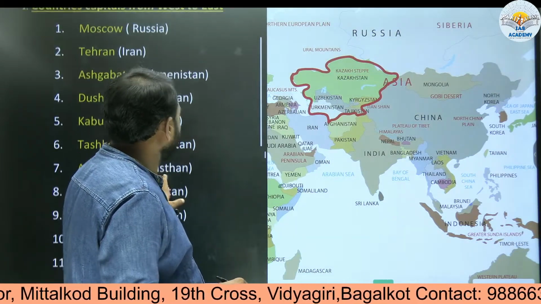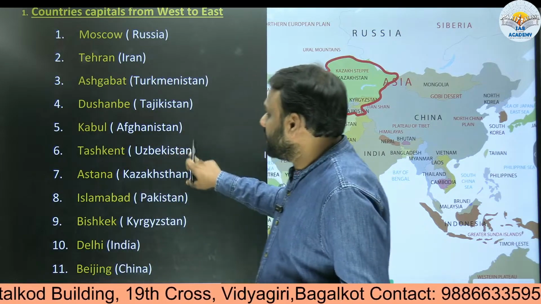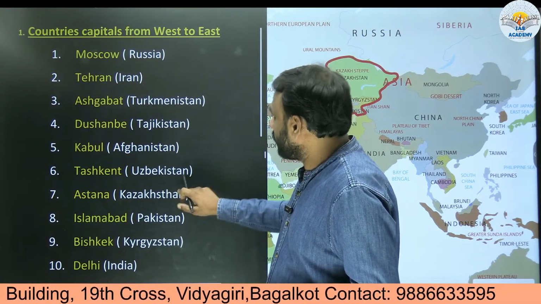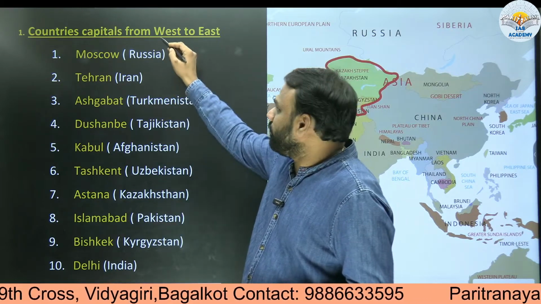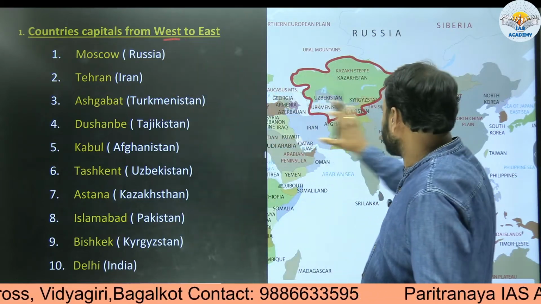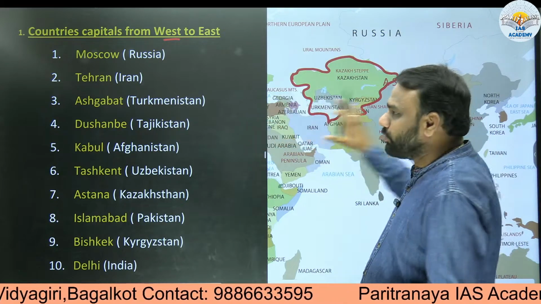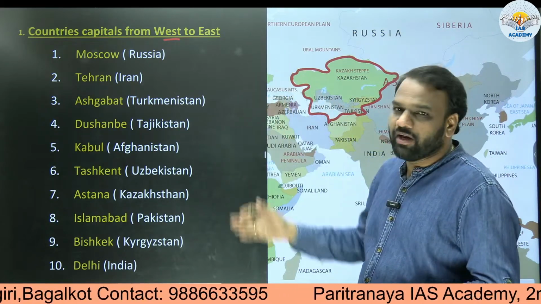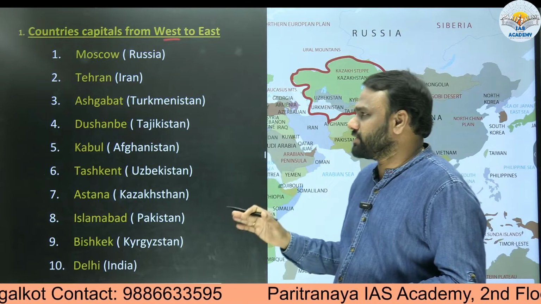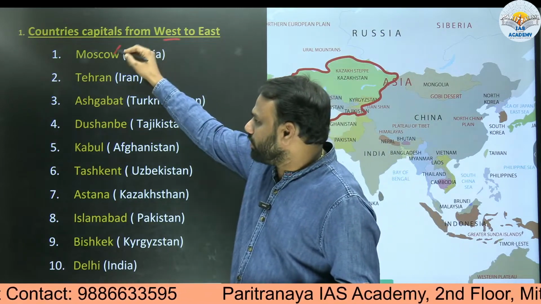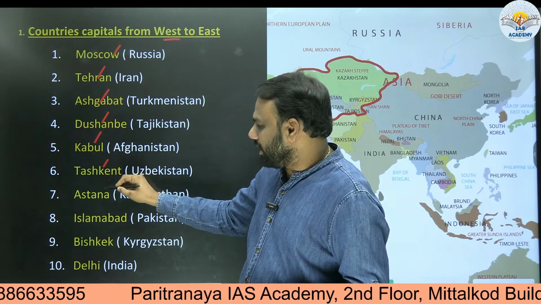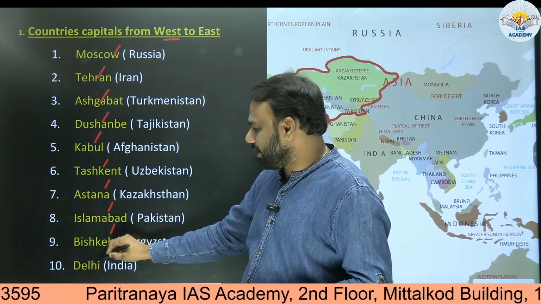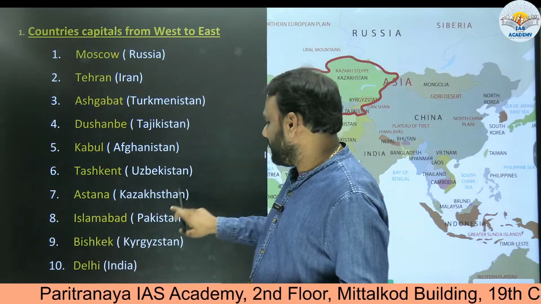If you look here, this list is already in ordered form. What order? Capitals of the countries as we move from west to east, that is from left to right. This is the order in which we encounter the capital cities. First encountered is Moscow, followed by Tehran, Ashgabat, Dushanbe, Kabul, Tashkent, Astana, Islamabad, Bishkek, Delhi, and finally Beijing.